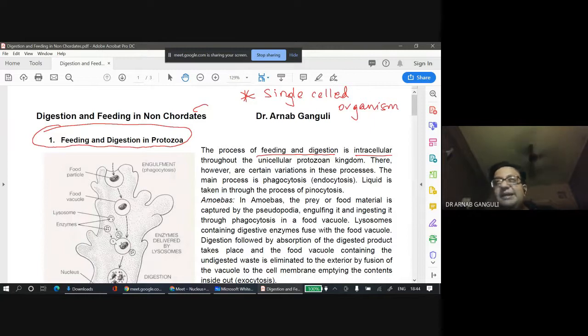When you eat something, your digestion takes place inside your stomach, which is not intracellular. You have enzymes released into your stomach, and enzymes released into your intestine from the pancreas and other organs, and they break the food into smaller particles for digestion. But in the case of protozoa, it's a single cell. So all the physiological processes are done in one cell only. And therefore, you can say safely that digestion is intracellular.